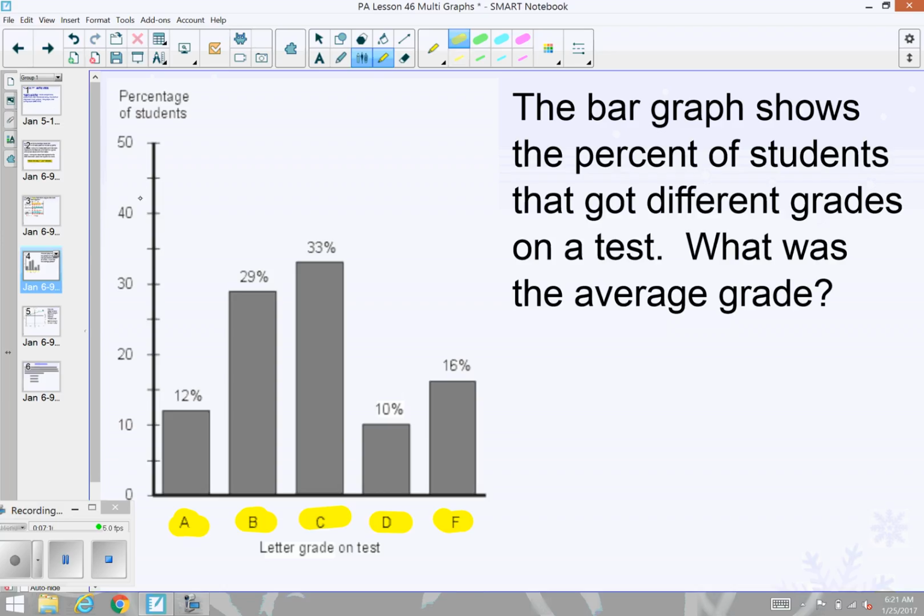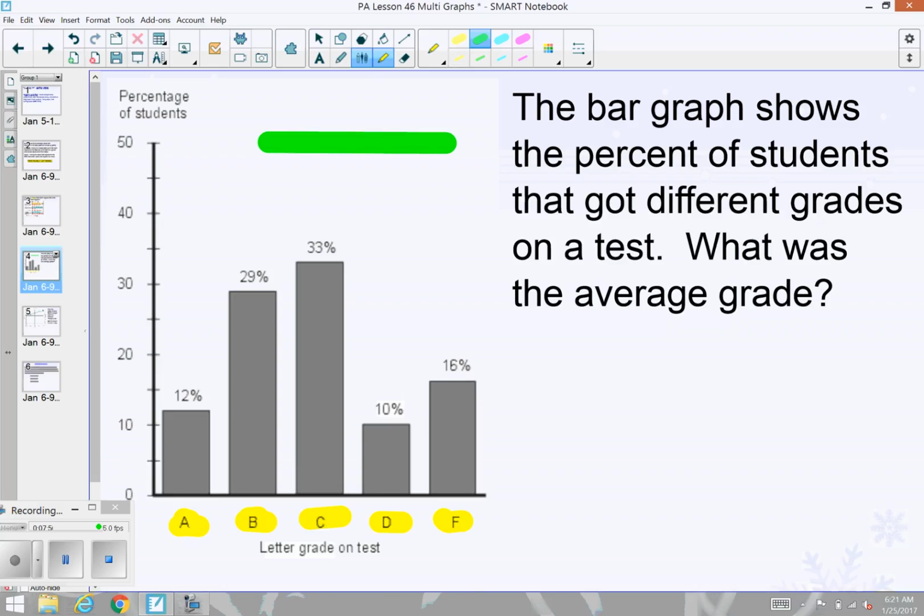On the y-axis, we're still seeing a frequency type value and label. This is percentage of students is the label here. What we don't see, unfortunately, on this graph is the title that should be across the top. We know that for graphs and tables to be complete, all of the components need all the different labels, and this one does not have a graph label. We could say something like social studies test grades. That might be a label that we would want to have.